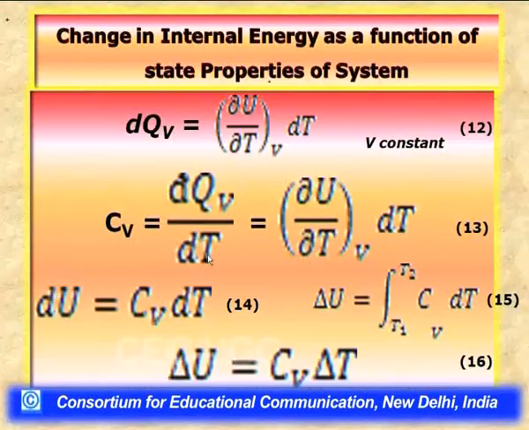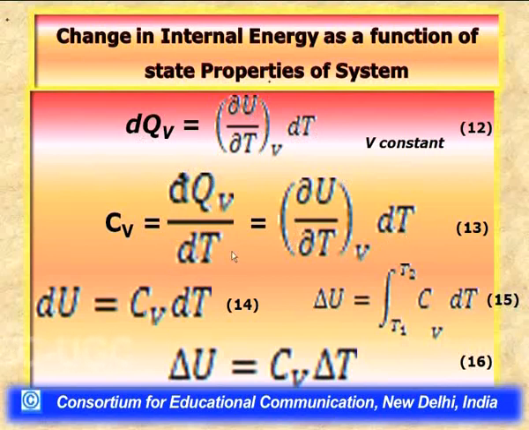Then we will have dqv by dt equal to delta u by delta t at constant v dt. That is, we have divided equation 12 by dt.